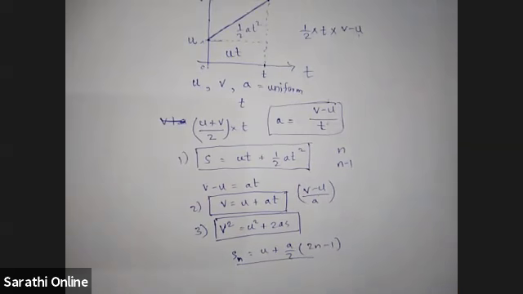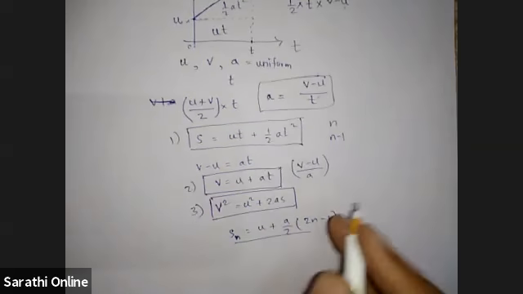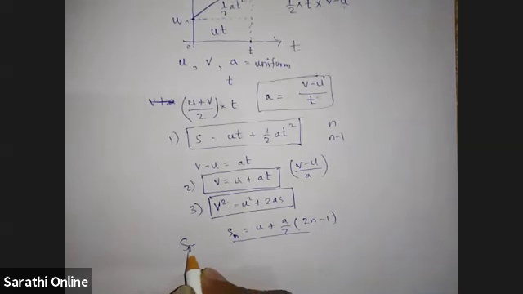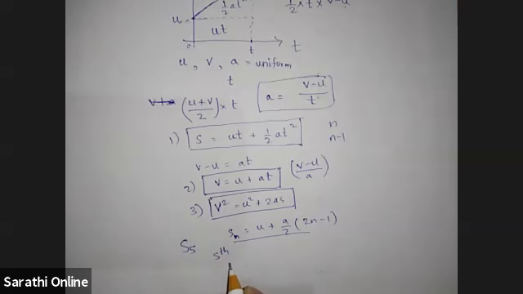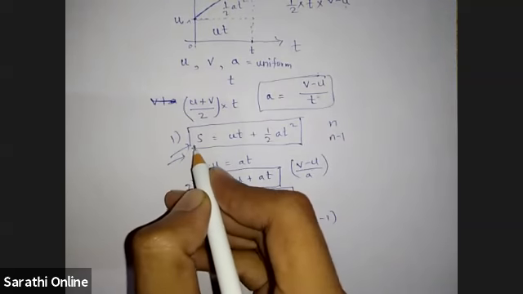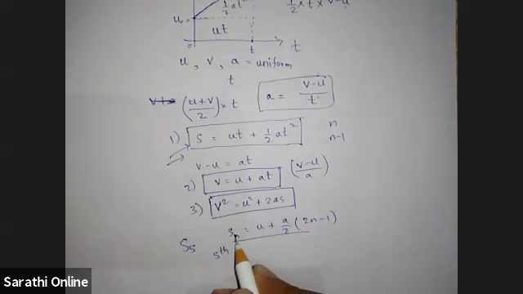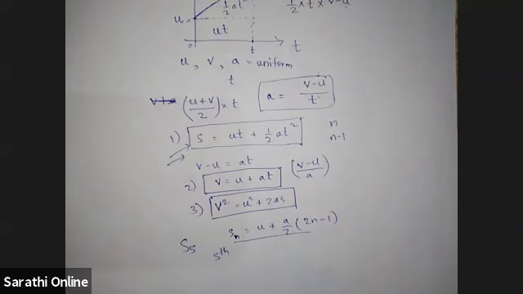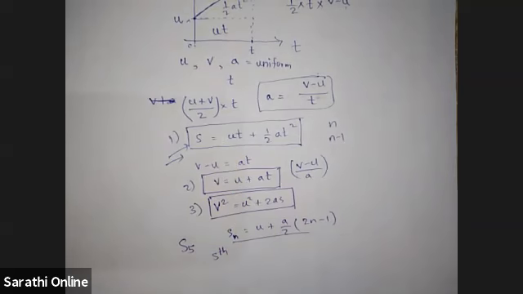So Sn means, S5 means distance covered in the 5th second. So distance covered in 5 seconds you will get by this equation. Distance covered in 4 seconds you will get by this equation. You subtract these two, and then you will get this equation. So you don't need to remember, just remember these three equations.